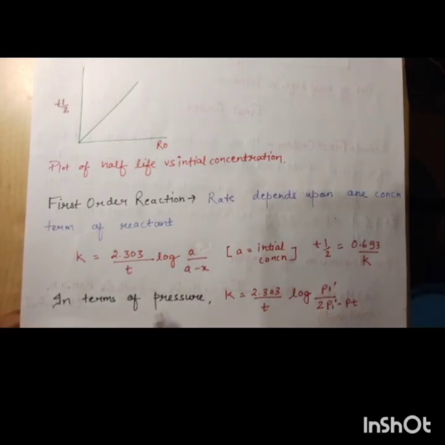In terms of pressure, K is equal to 2.303 upon t log Pi upon 2Pi minus Pt, where Pi is the initial pressure and Pt is the pressure at time t. So this is the formula in terms of pressure for a first order reaction.